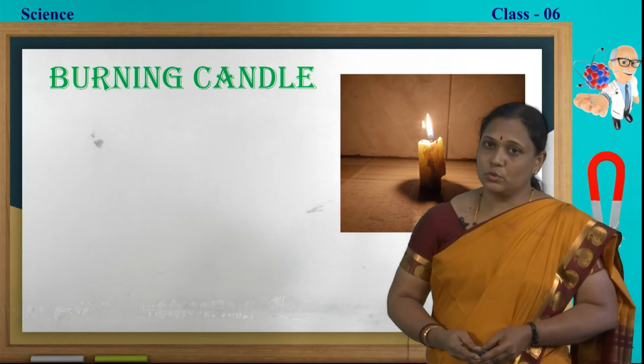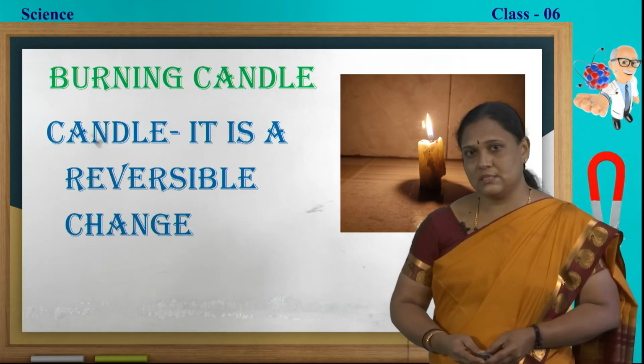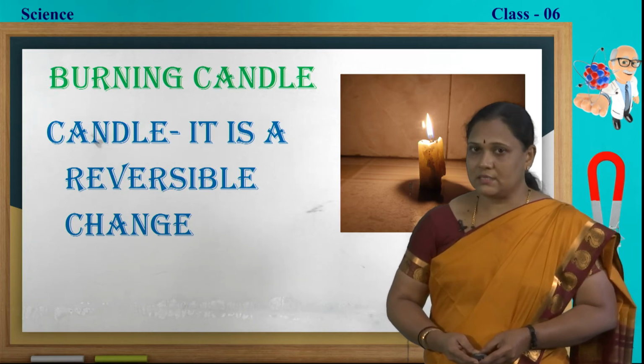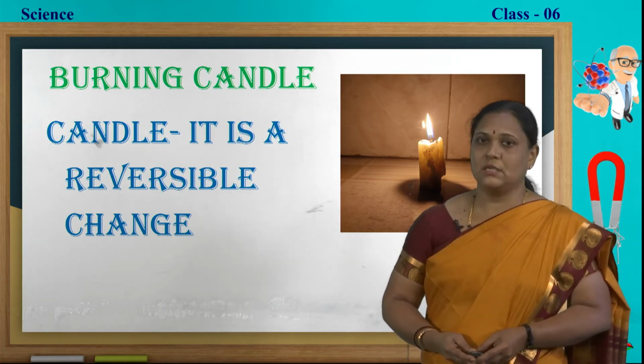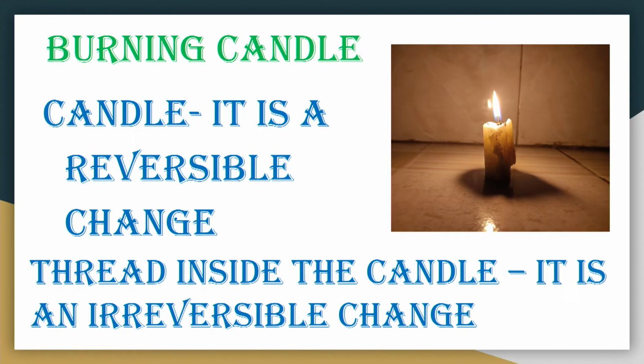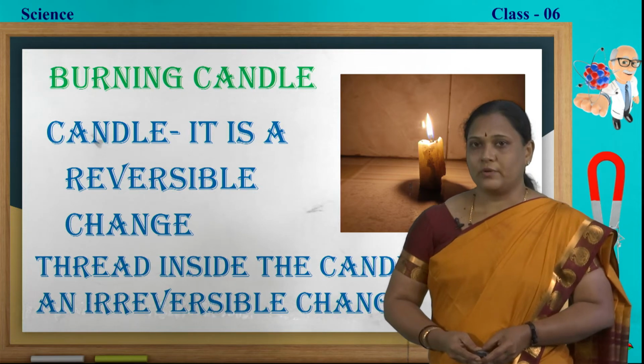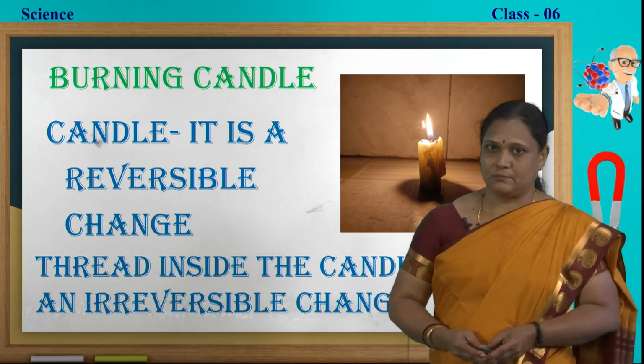So two changes we can observe here. One is the candle, it is a reversible change. Next is the thread inside the candle. We cannot get back the thread, so it is an irreversible change. Like this, both the changes we can find in the same thing.